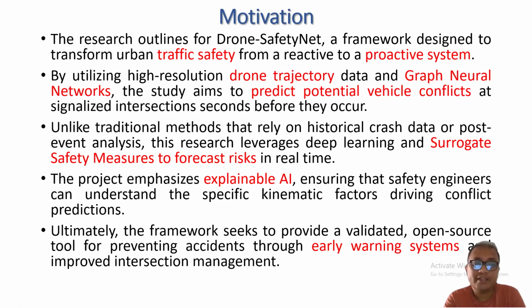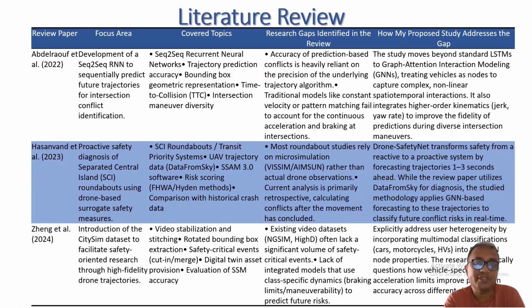And it emphasizes explainable AI, so safety engineers can identify or predict the kinematic factors regarding driving conflict. Ultimately, this framework can provide an early warning system so that intersections can be managed with better safety. So we have several literature reviews.